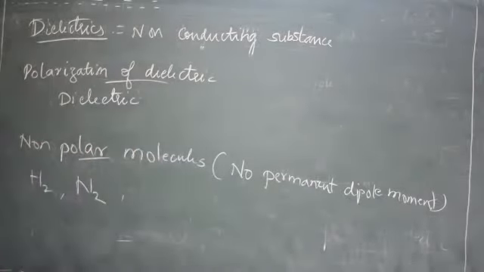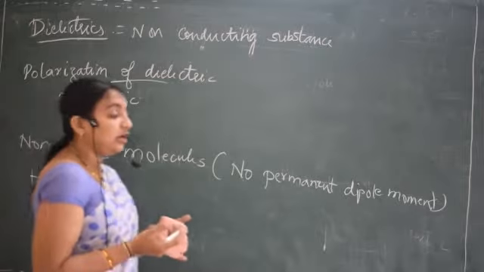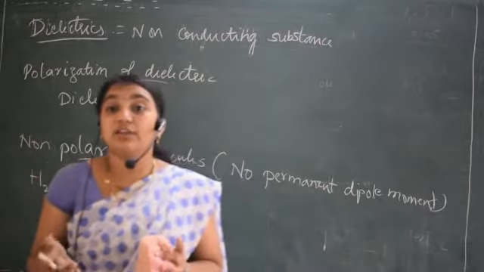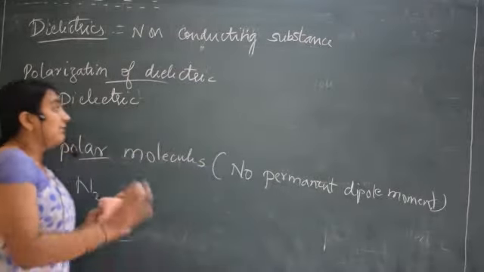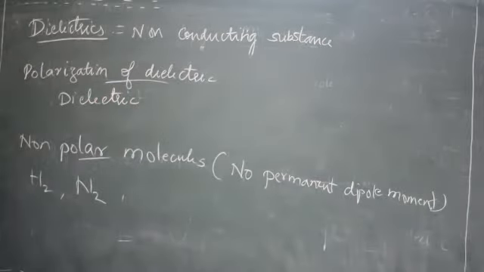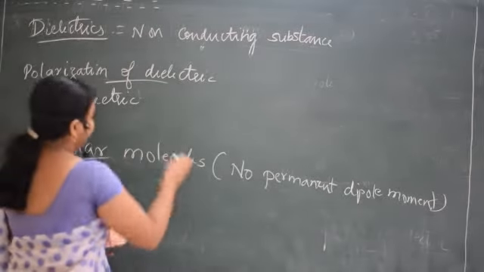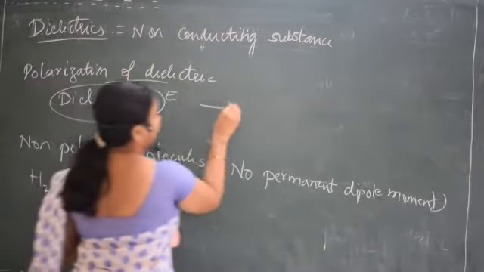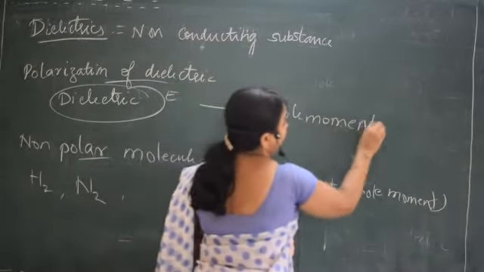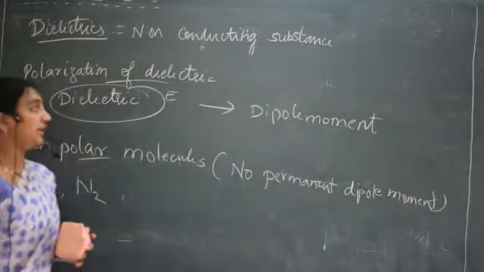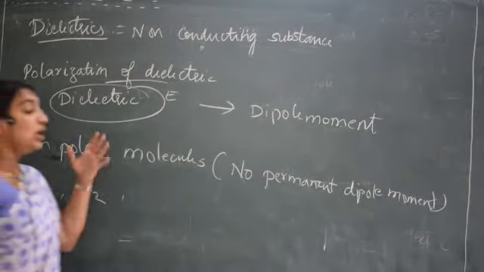When a dielectric is placed in an external electric field, the dipole experiences a torque and aligns in one particular direction. When they align in one particular direction, what happens? Dipole moment is induced. This phenomenon is known as the polarization of the dielectric.